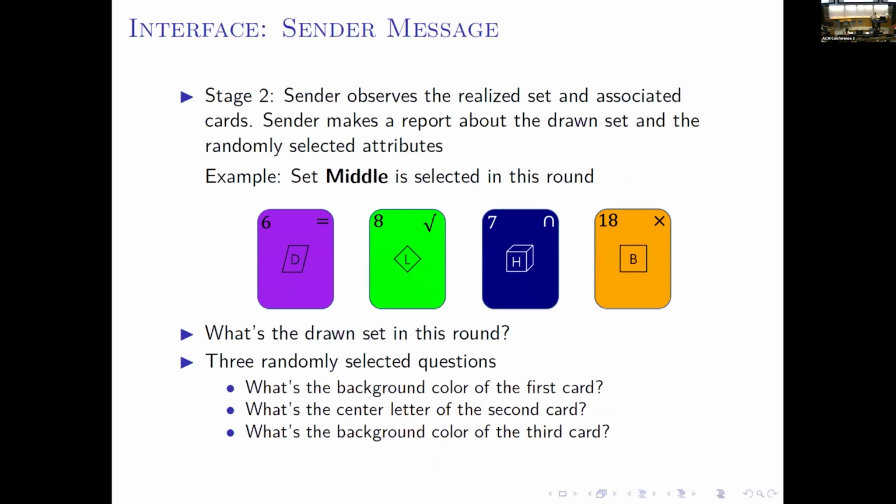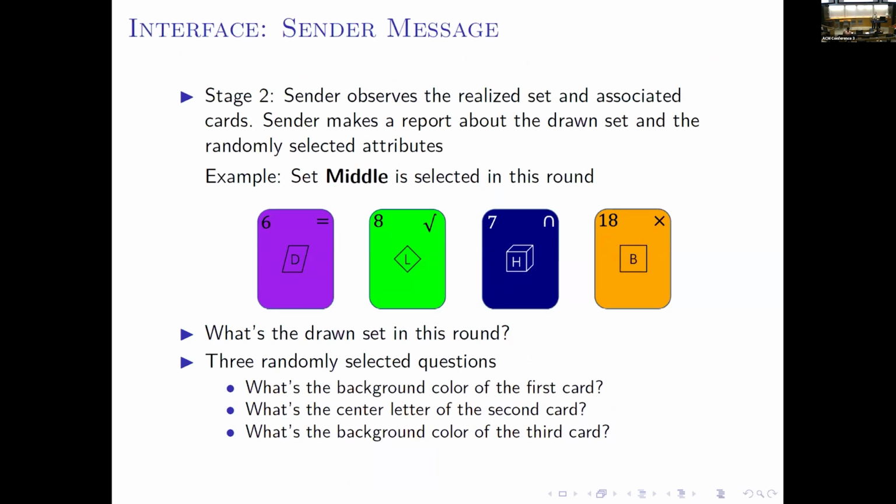And so in this example, the middle set is realized. So the sender only observes the middle set of cards, and the sender cannot observe the up and down sets of cards anymore. And then the sender needs to answer the following 4 questions. What's the drawn set this round? Up, middle, or down? And then 3 randomly selected questions. For example, what's the sender letter of the second card?